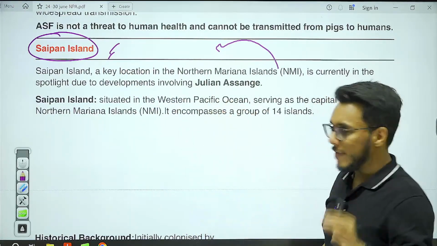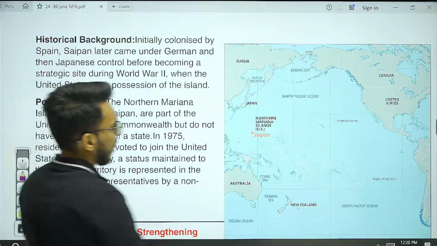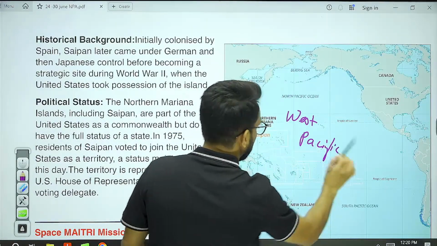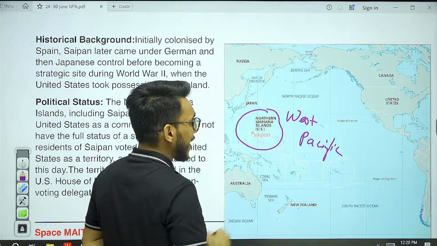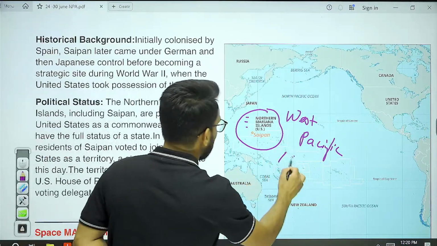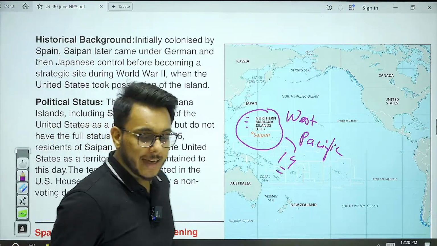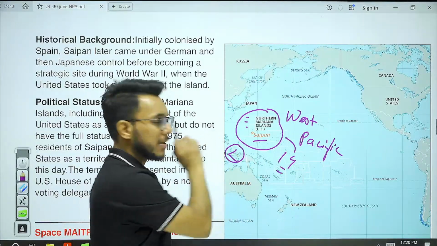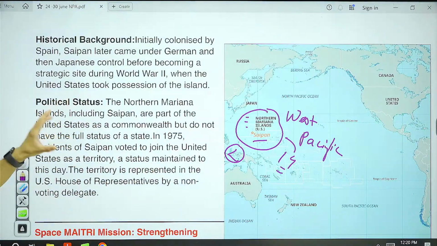So where is Saipan Island situated? Let's see that. This particular island is in the West Pacific Ocean. Here, if you see, there is a group of islands. This group of islands is called the Northern Mariana Islands. Approximately 14 islands are there in this group, that is the Northern Mariana Islands. In this group of 14 islands, there is one island, Saipan Island. This is the largest island of this particular group. Where is it located? Western Pacific Ocean.